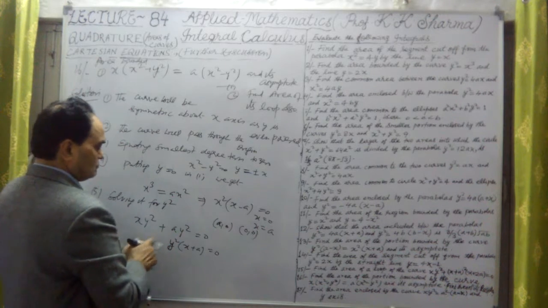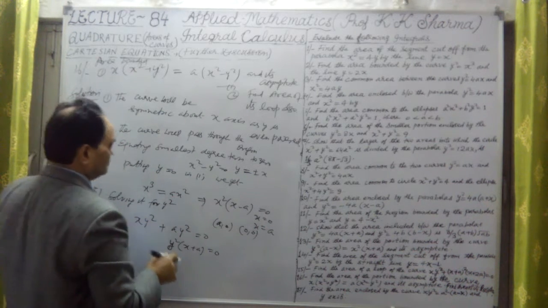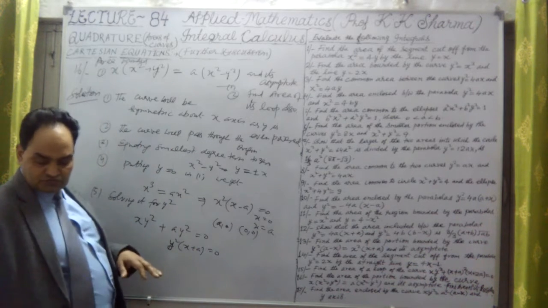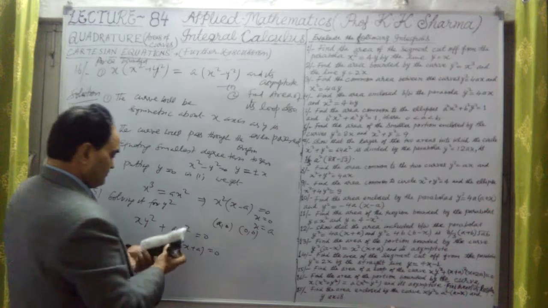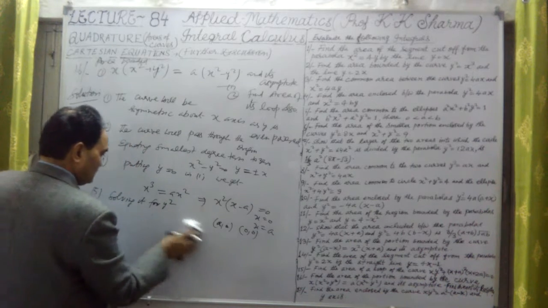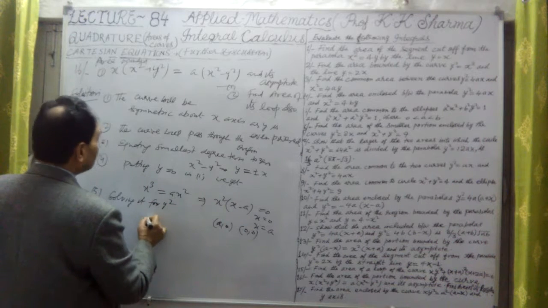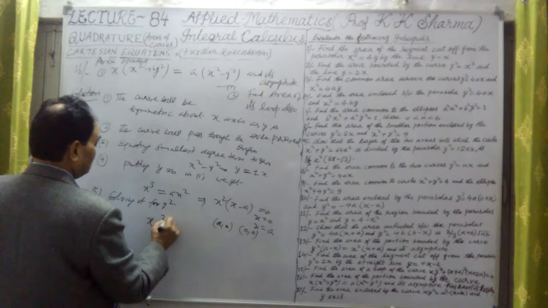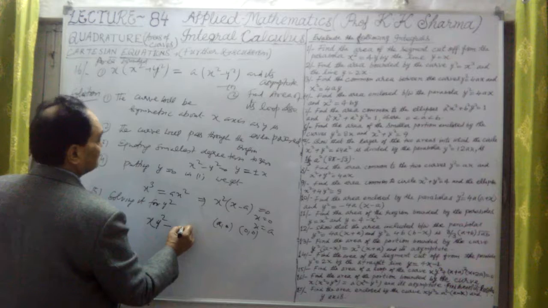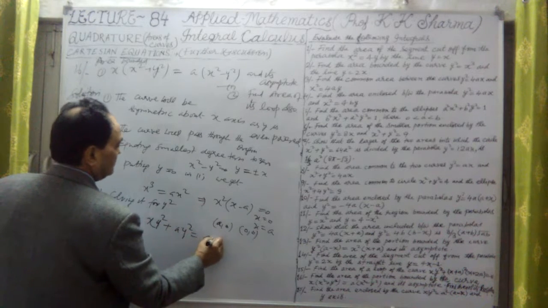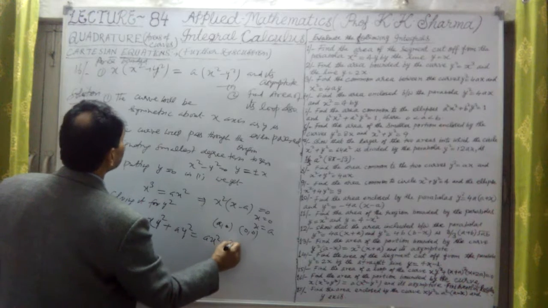Okay, so x plus a is equal to... if I solve it for y square, let me solve it for y square. This is x into y square plus a y square equal to a x square minus x cube.